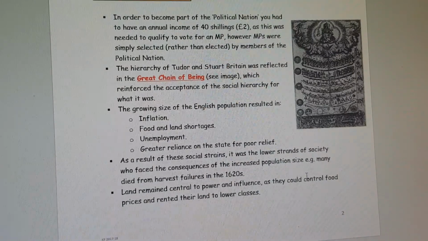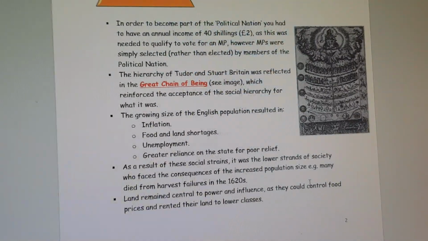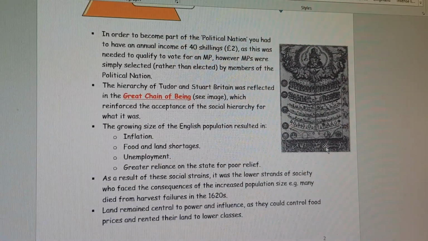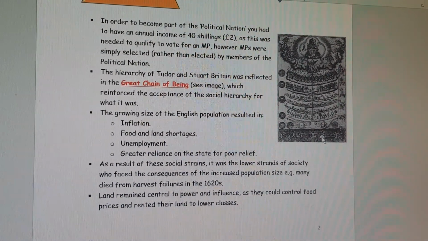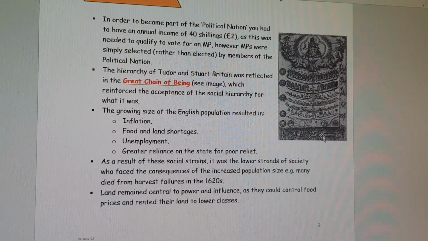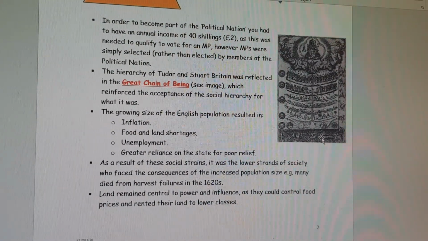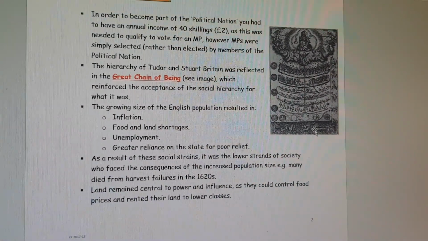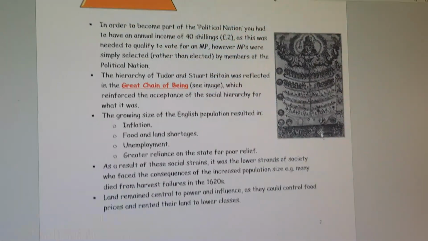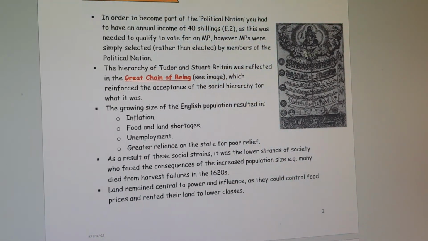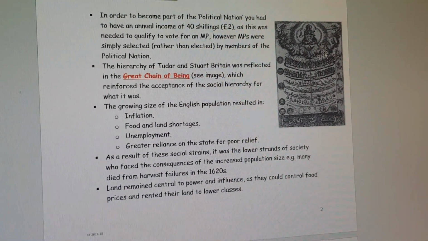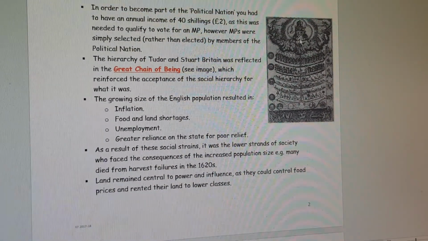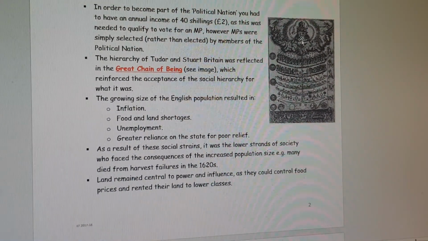Now, the hierarchy of Tudor and Stuart Britain was reflected in the Great Chain of Being, which is this source here. And this reinforced the acceptance of the social hierarchy for what it was. So at the top of our social hierarchy in the Great Chain of Being, we have God and spiritual connections to God as being the highest form of authority. And in order to have any consistency within the world, you would have to ensure that you are devoted to God in terms of prayer, and that you are following God's will.